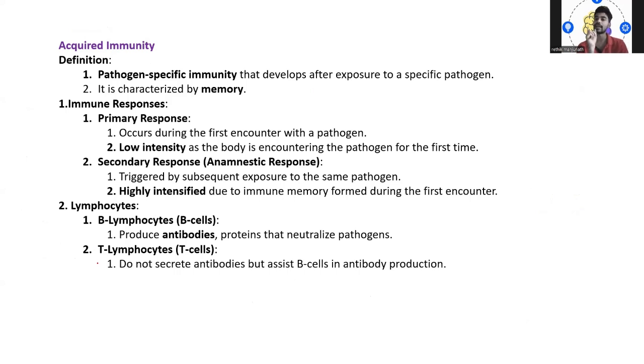Here you are targeting one pathogen. So it develops after exposure to a specific target. Not immediately, you won't get it during your birth or immediately after your birth, but later on our immune system is going to develop a specific immune response to that specific pathogen, during the time of your growth.